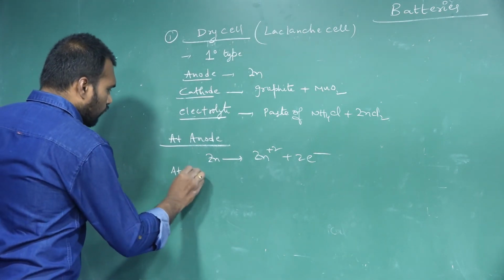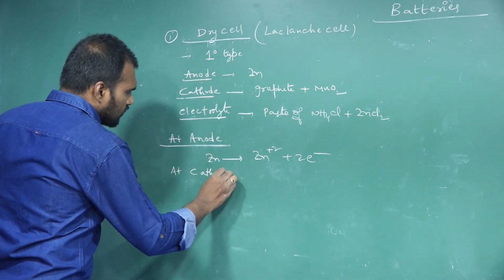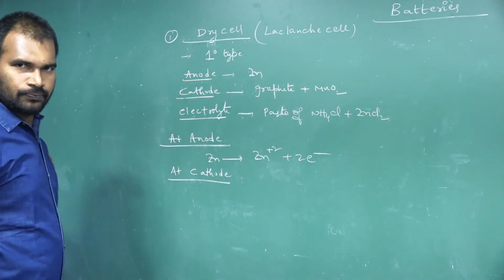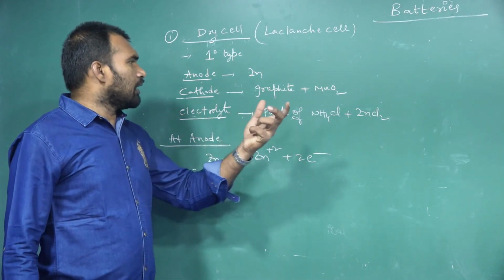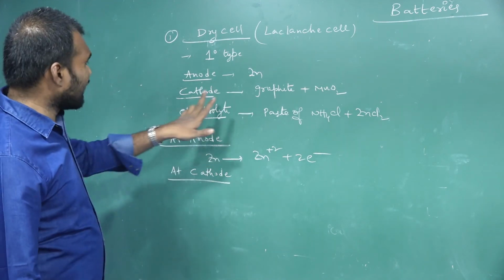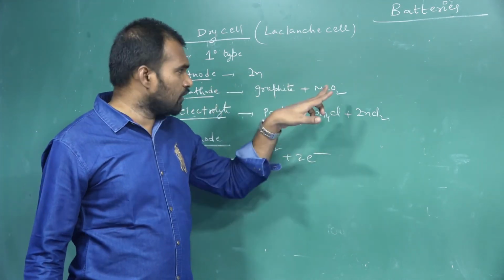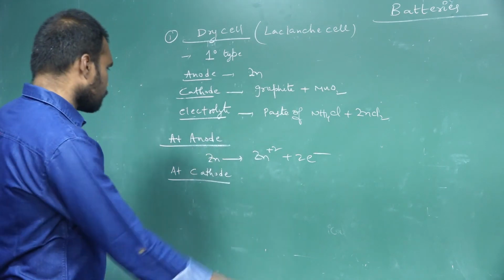Now at cathode, what will happen? At cathode, which process takes place? Reduction takes place. So which will reduce here? At cathode graphite and MnO2 both are present, but MnO2 reduces.